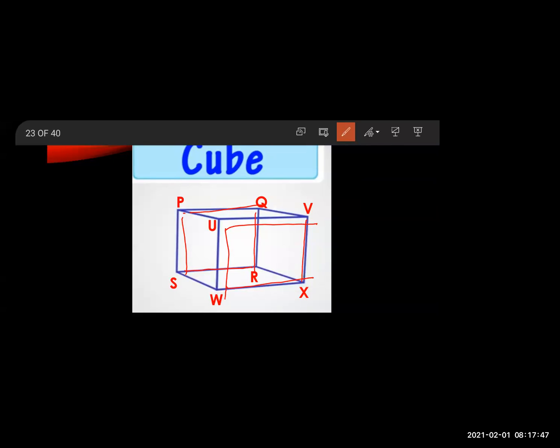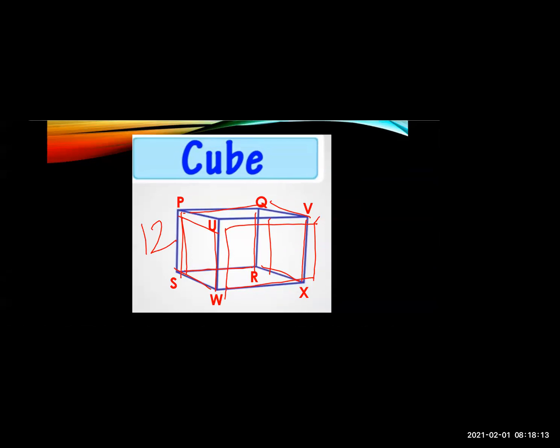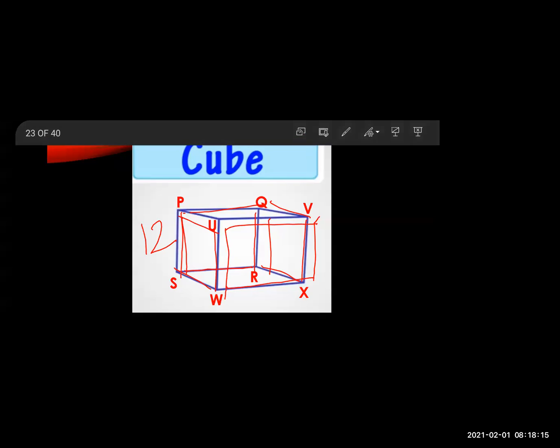Then remaining PU, then SW, then UW, and PS. This becomes 4. Then QV, VX, RX, and QR. This becomes 4 edges. So total 12 edges. How many edges are there in a cube? 12.